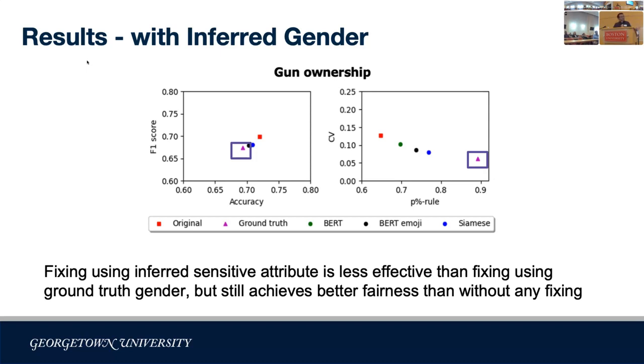So we found the result. We found out that fixing using the inverse sensitive attribute is less effective than fixing using the quadratus one, but still achieves much better fairness than without any fix.